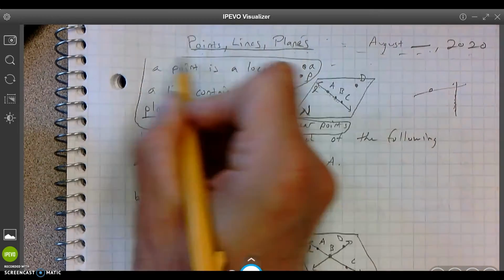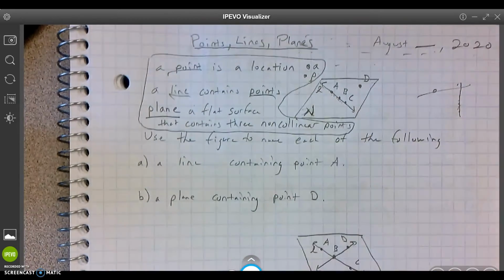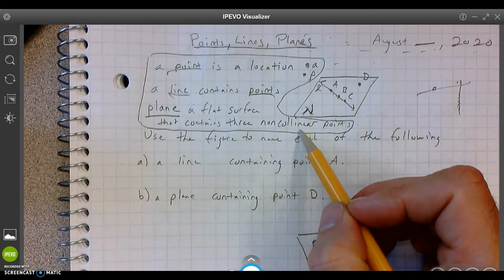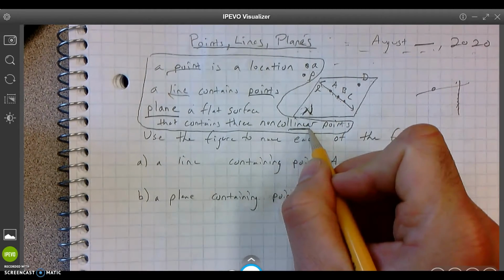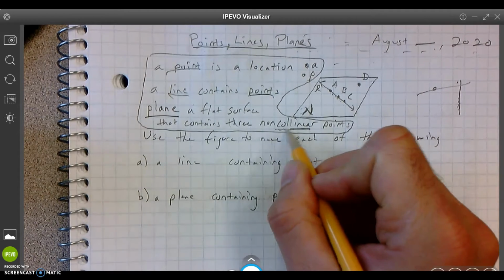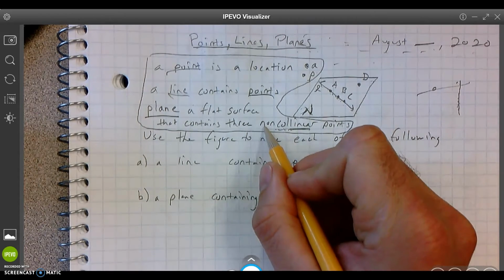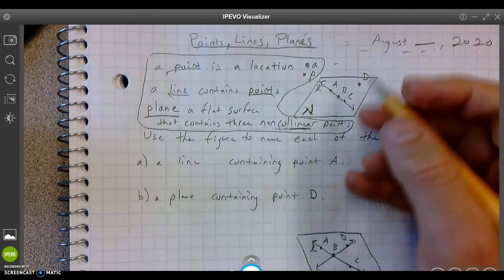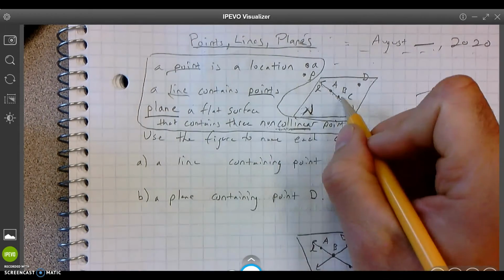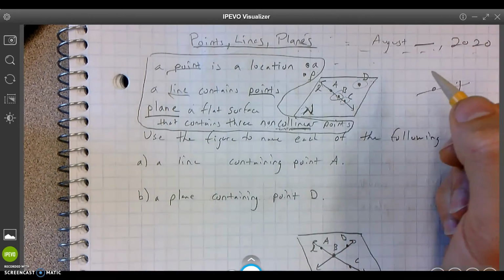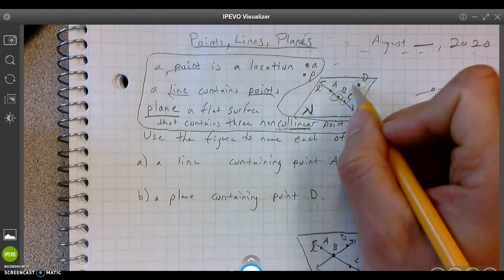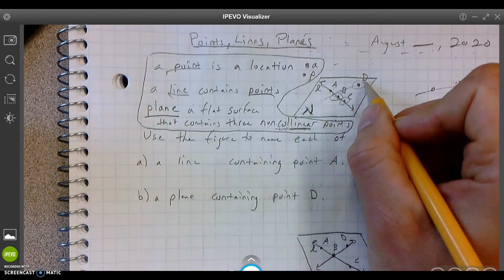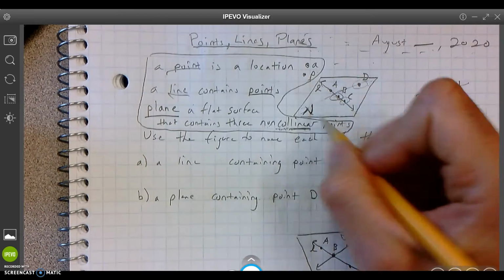Here are all my definitions. So what does non-collinear mean? Linear would mean a line. Collinear means same line, and non means not on the same line. Three non-collinear points would be like B, C, and D. Those are not all on the same line. B and C are, but D isn't. I can't draw one line through all three of those points. So that would be a plane.